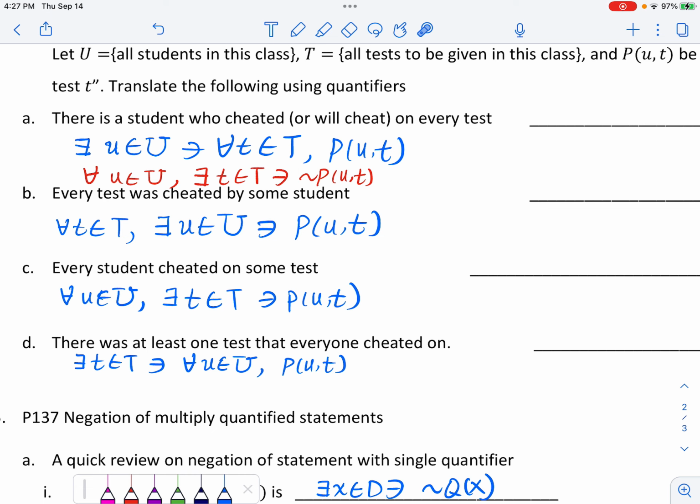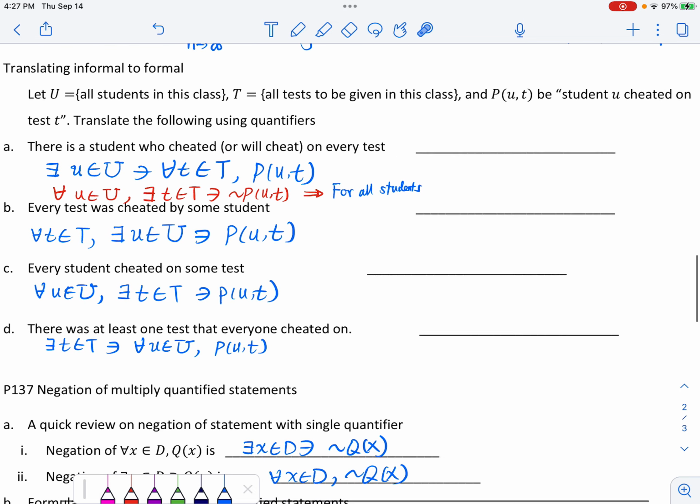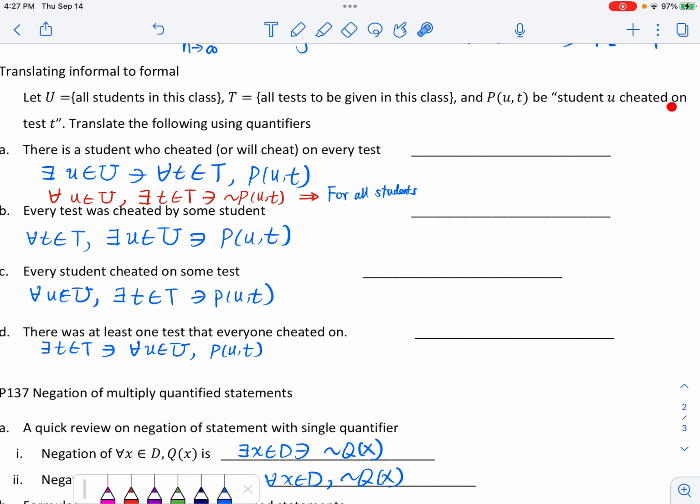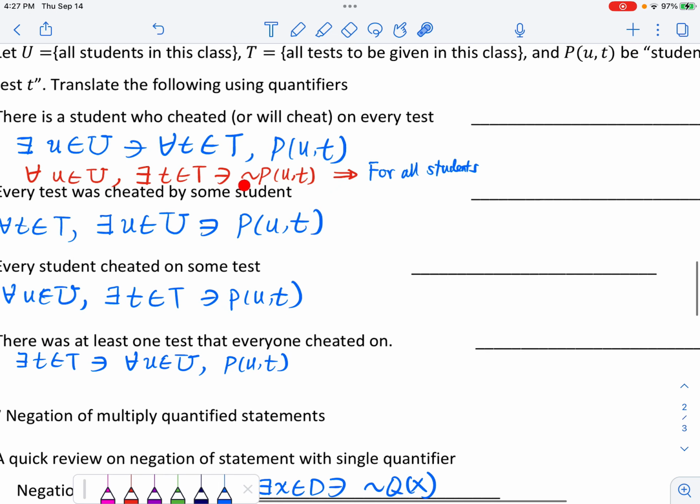And now let's try to translate this back into English. So here's the translation. We begin to say, for all students u, for all students, there is a test such that, well, we have to negate this one. If you remember, P of u, t means student u cheated on test t. So not P of u, t means student u did not cheat on the test t, right?